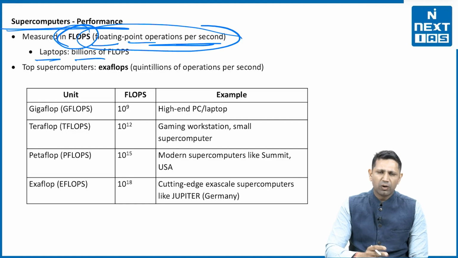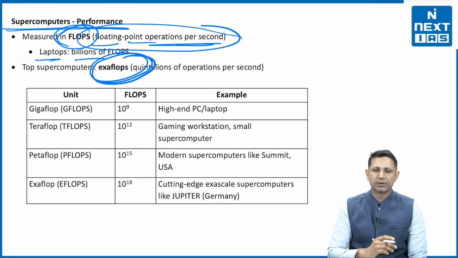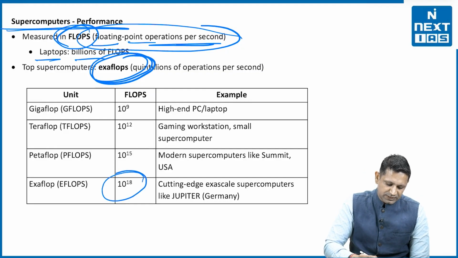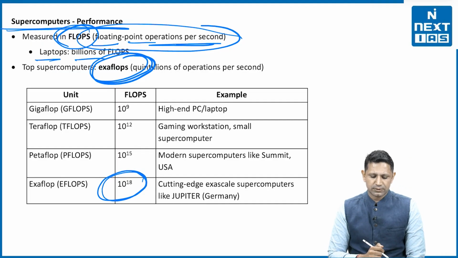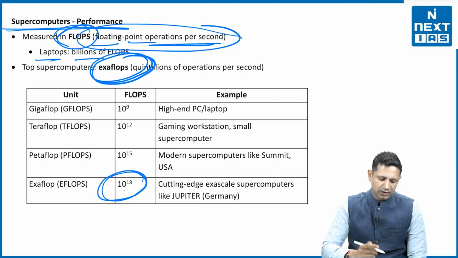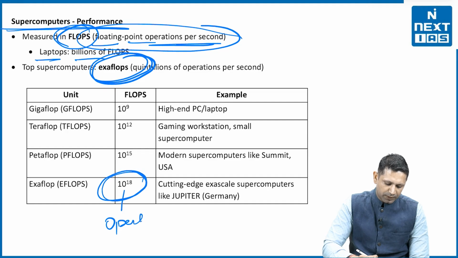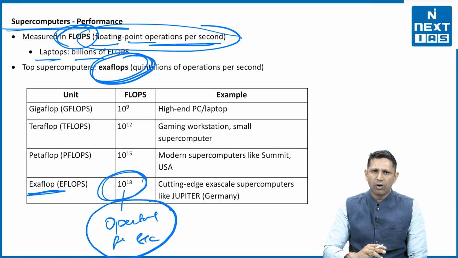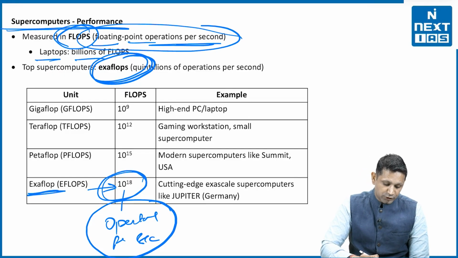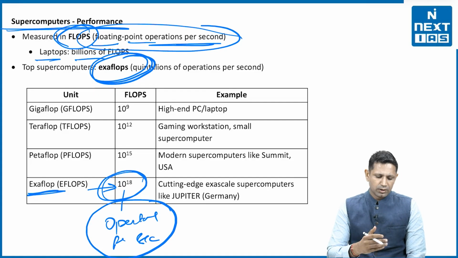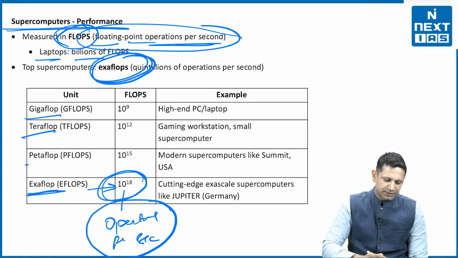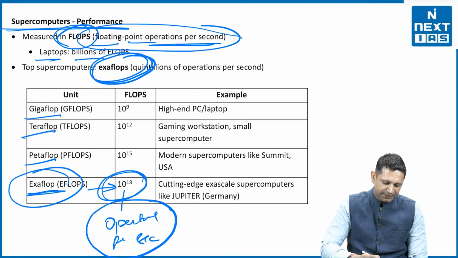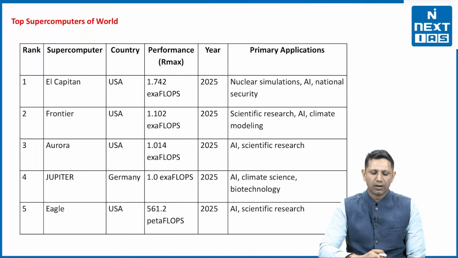Laptops have only billions of flops, whereas a supercomputer has exaflops. What does exaflop mean? Exaflop means 10 raised to power 18 operations per second. So in a second, an exaflop supercomputer can perform 10 raised to power 18 operations. The other terminologies include gigaflops, teraflops, petaflops, and next is exaflops.